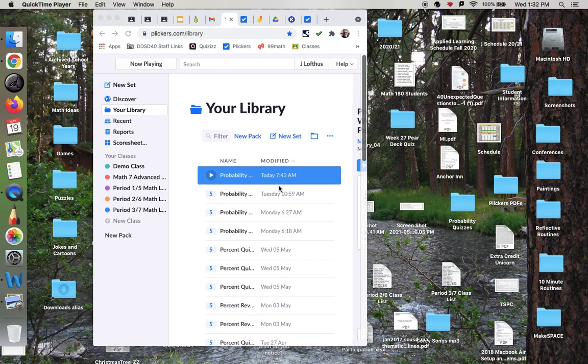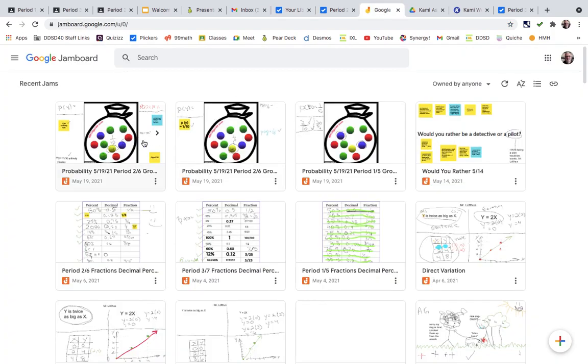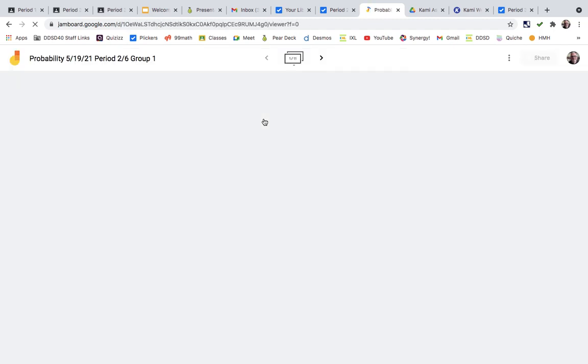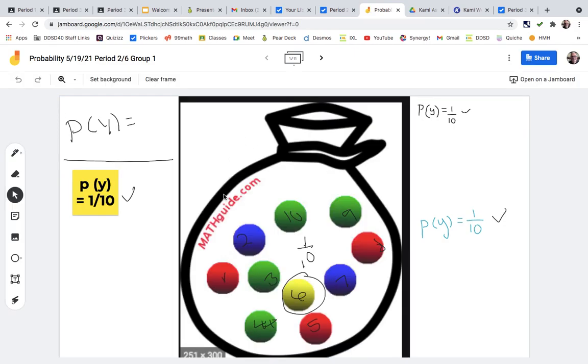This is a recap for Wednesday, May 19th. Today in class we did a Jamboard, and I will just go to period 2's Jamboard and show you what we did in case you missed class. We really played around with the idea of probability and how to write it.